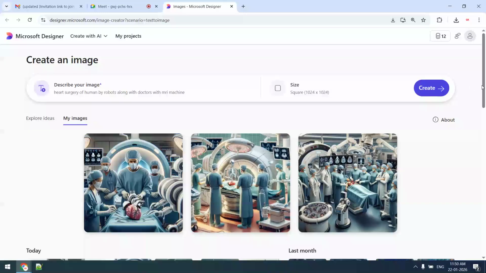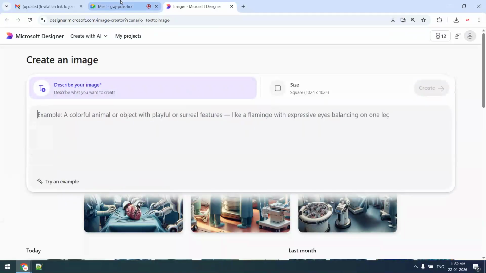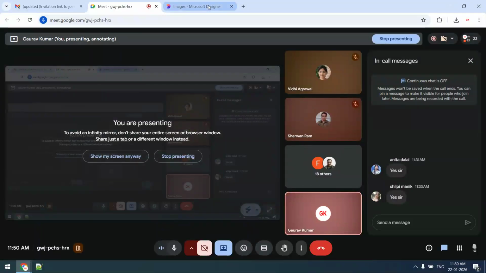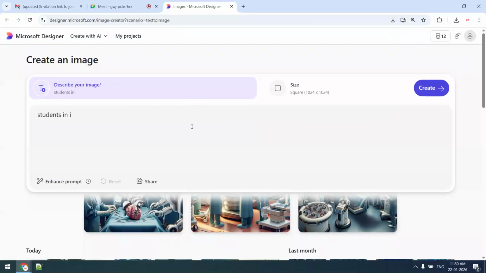Okay, so whatever image you have created, for example, I want to generate some images related to teaching learning. For example, students in an Indian village in India, studying near trees.